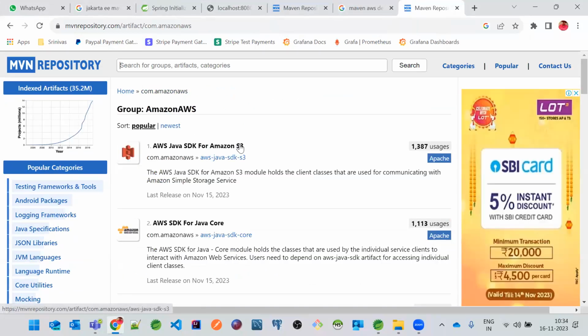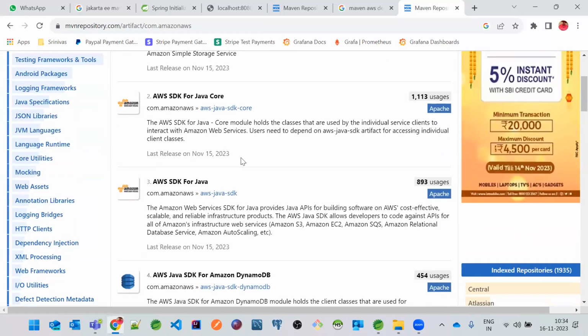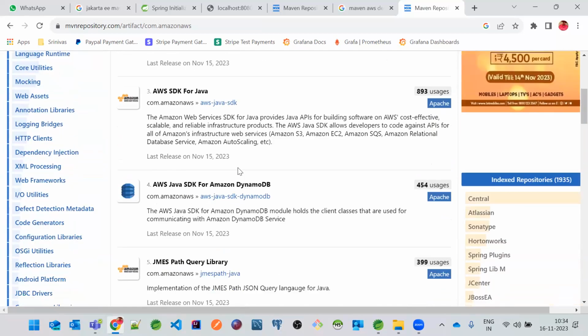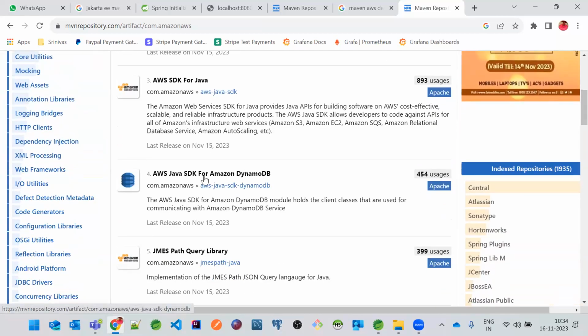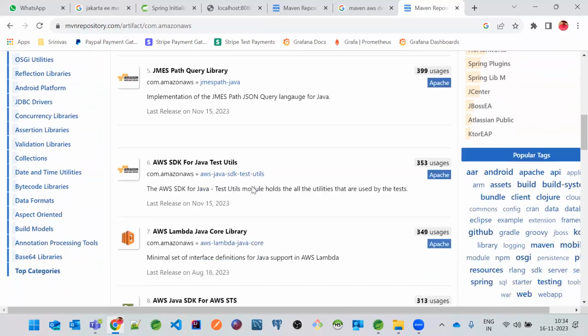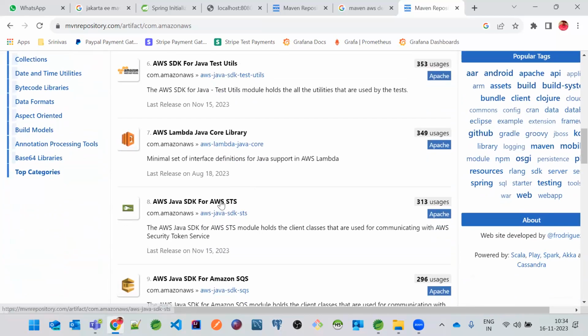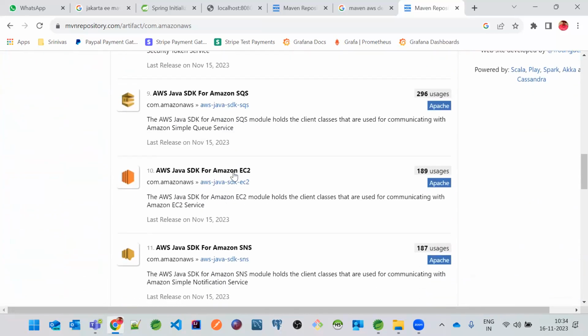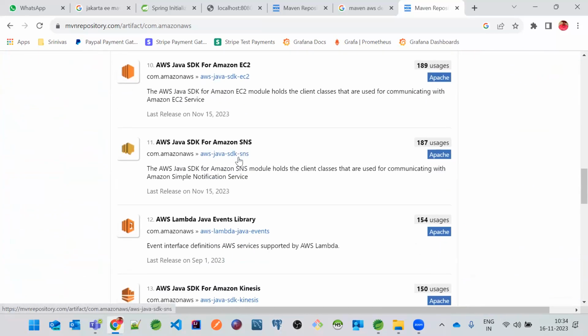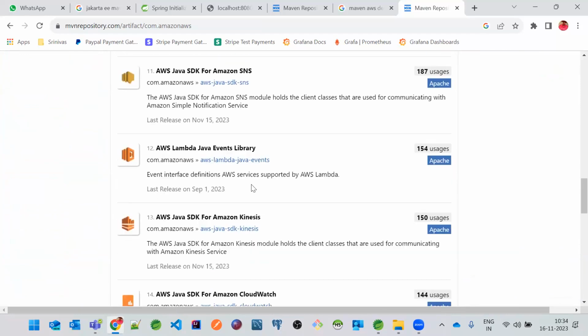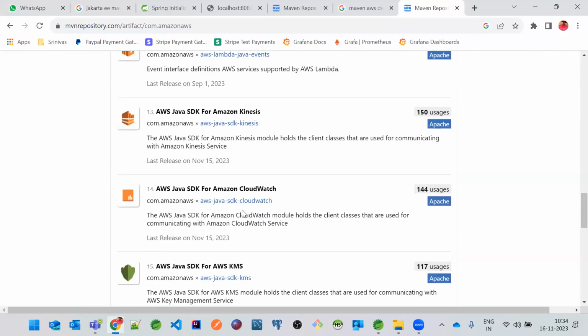So Amazon S3, if you wanted to use Amazon S3, you can just add AWS Java SDK S3. And if you wanted to work with the plain SDK for Java, SDK for core Java is also there. And if you wanted to use DynamoDB, you can add this AWS Java SDK DynamoDB. And if you wanted to use AWS STS, this is something related to the key store, okay? And this is EC2 if you wanted to use EC2. And SNS, this is just like a Kafka alternate. And all these dependencies are already there over here, Murali.